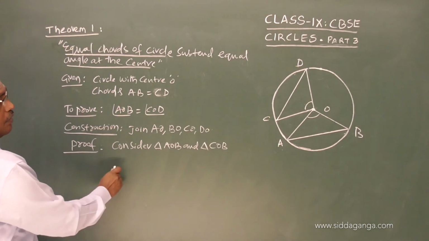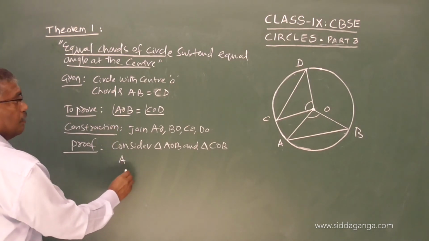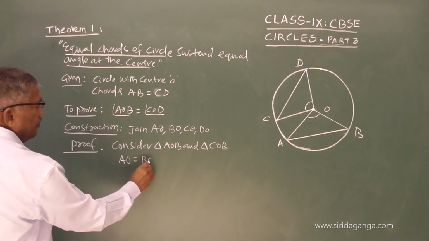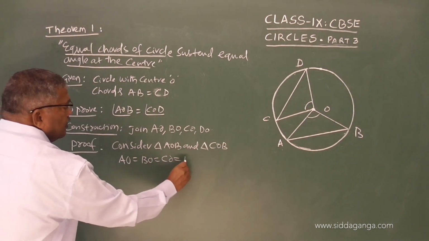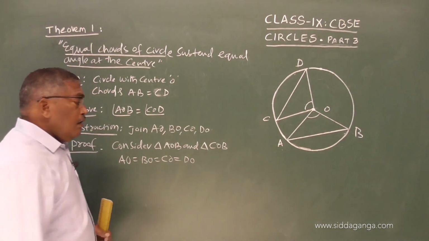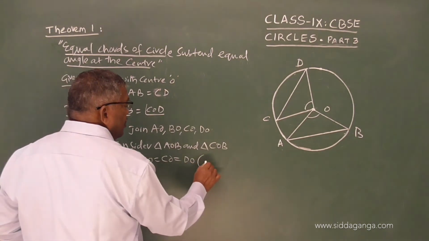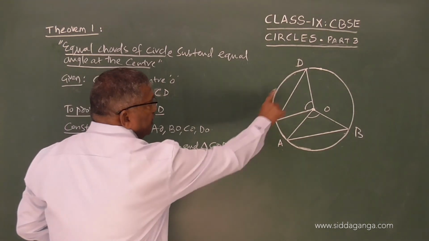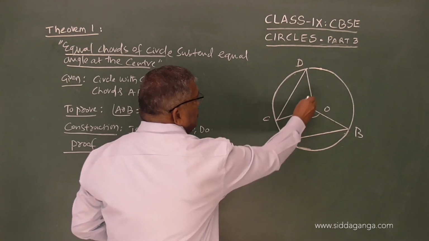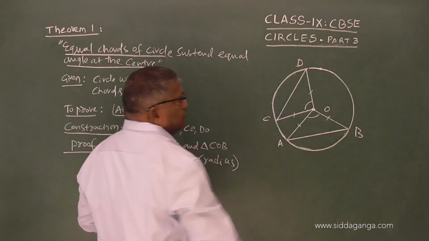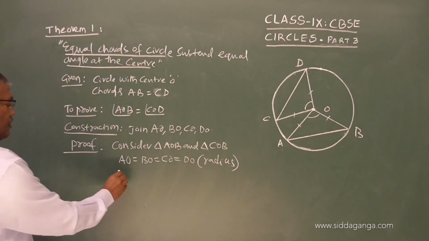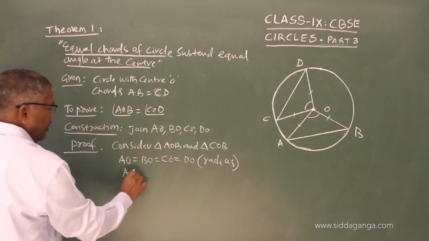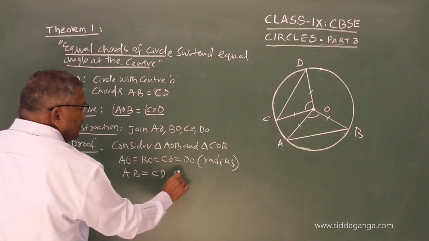In these we can see AO equals BO equals CO equals DO, all are equal because they are all radii. The radius is the same in a circle. This side is equal to this side, is equal to this side, is equal to this side. Given: AB equals CD, it is given data.